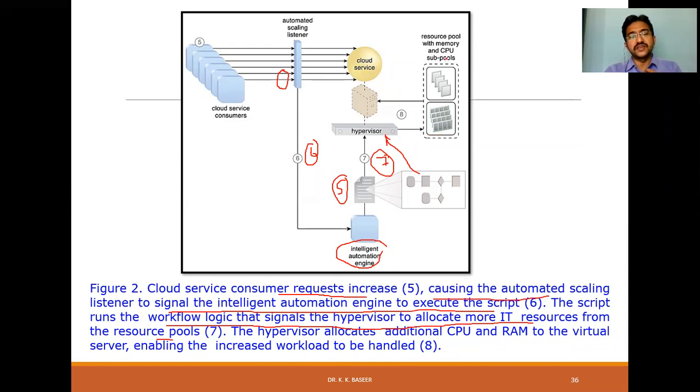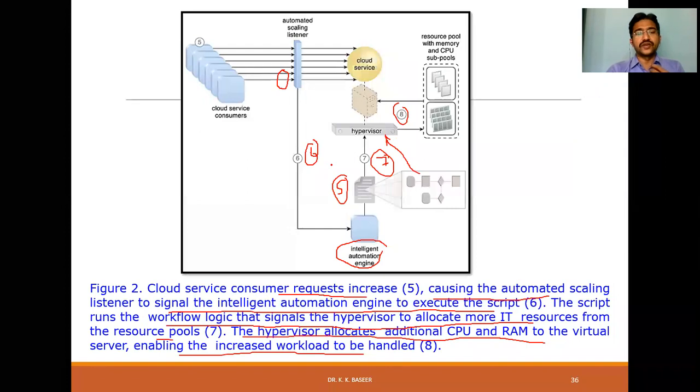In the resource pools there is a memory pool and CPU subpools. From there, it is allocated. And in the 8th step, the hypervisor allocates additional CPU and RAM to the virtual server, enabling the increased workload to be handled. That's what the hypervisor is doing.